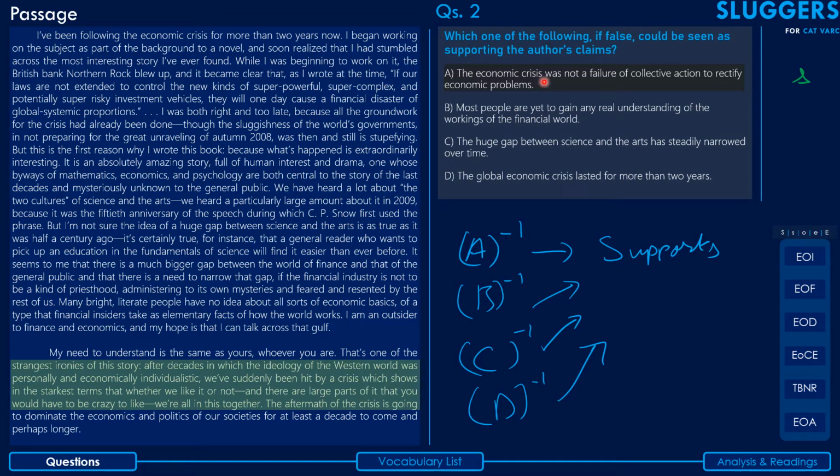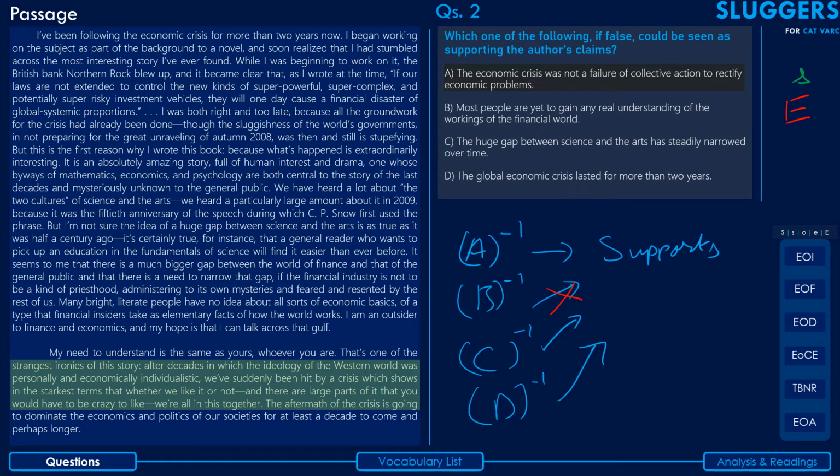In the process of assessing the options, they forgot that you're supposed to consider the false version of this, that is, the inverted version of option B. If option B says that most people don't have a real understanding, the inverted version says that most people do have an understanding, and thus it will not support the author's claim, because the author actually believes that most people don't have an understanding. Hence this can be very easily eliminated.